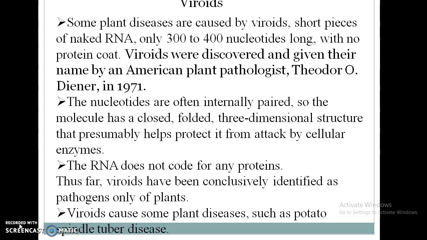Thus, viroids have been conclusively identified as pathogens only of plants, but they can cause disease in humans and animals also. Viroids cause some plant diseases such as potato spindle tuber disease, which was first identified by scientists.